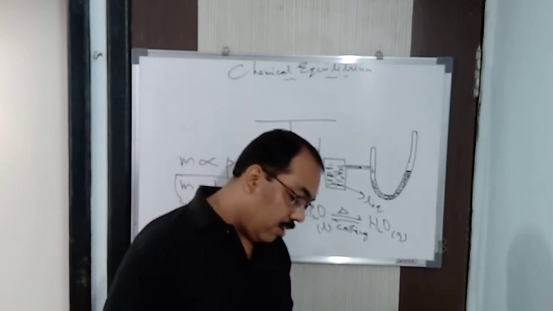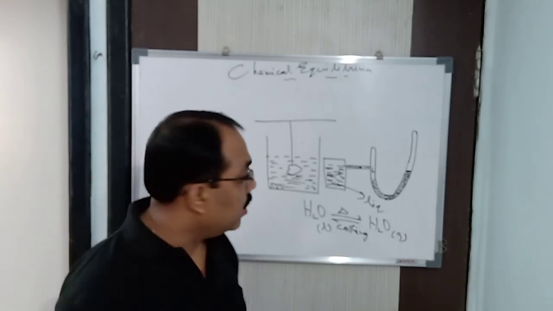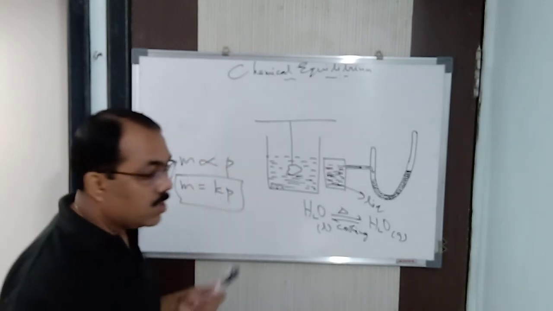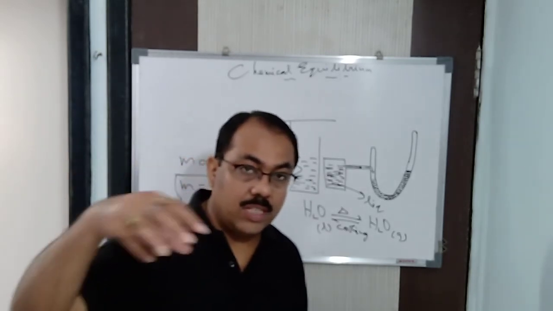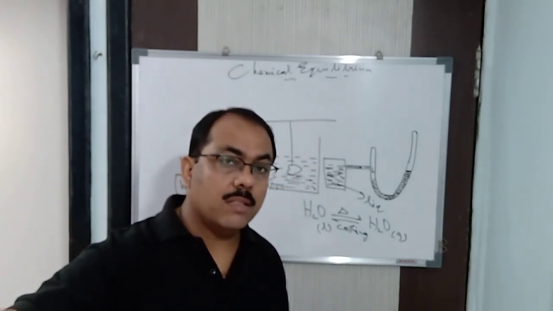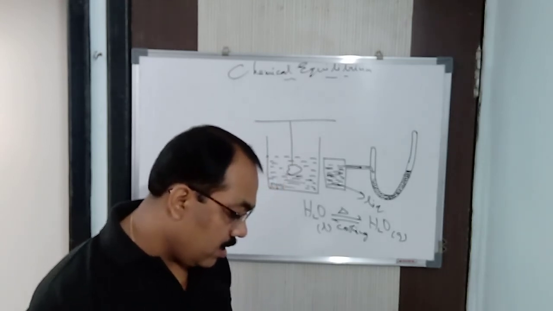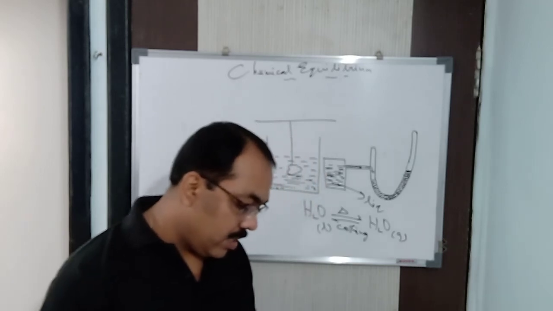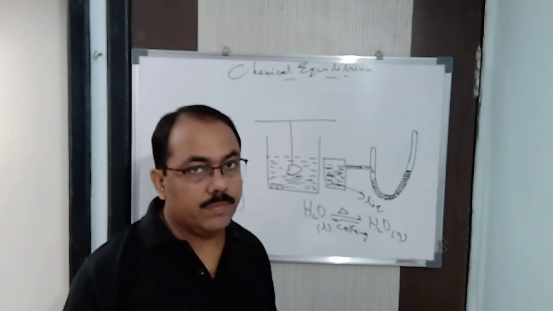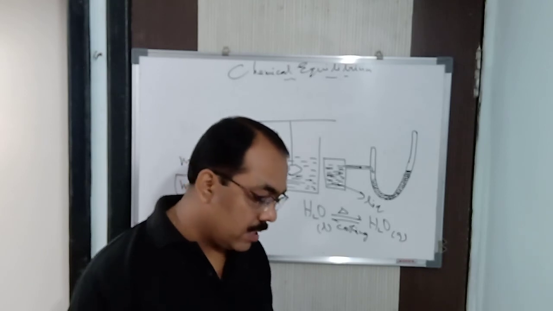Next, at equilibrium, the concentration of the different substances becomes constant. When you are passing carbon dioxide gas into it, once the solution gets saturated, it cannot hold any more of the gas in it. That is what concentration becomes constant means. Now, next, at equilibrium there exists an expression known as the equilibrium constant, which is constant at a particular temperature. That we'll talk about later on, when we come to another law.